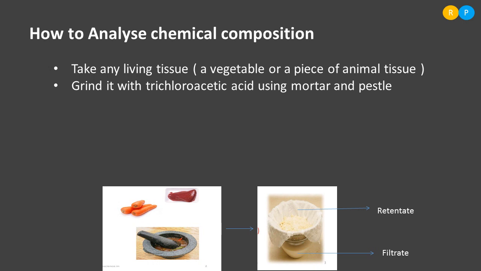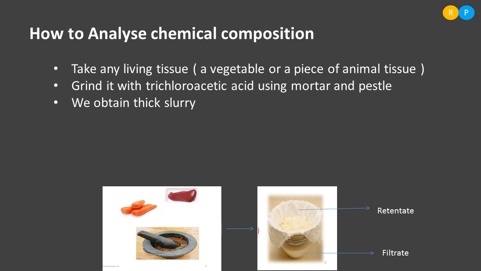Then when we grind the living tissue with this acid, we obtain a thick slurry. So the slurry consists of ground living tissue and trichloroacetic acid. Clear? So in the next step, we have to filter the slurry.